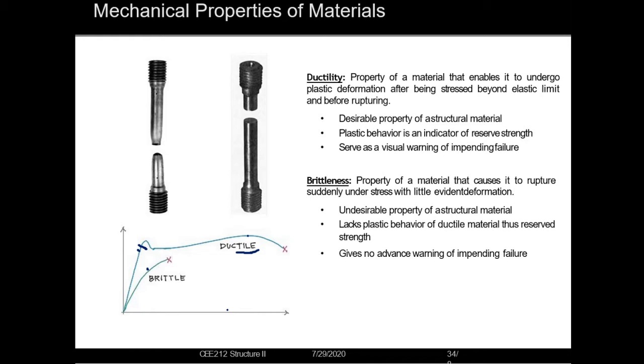That means we need to leave the structure, and this indication is the indication of failure. So we can easily understand that the use of ductile material will enable us to get a warning sign so that we can avoid any collapse or loss of lives. But brittle material fails suddenly.